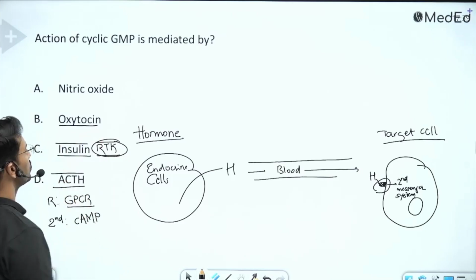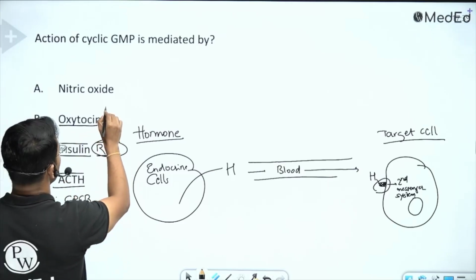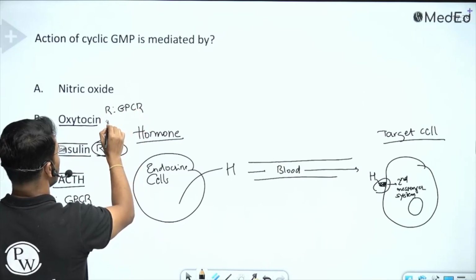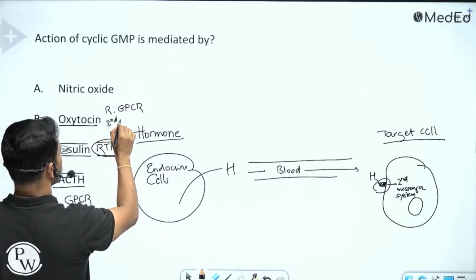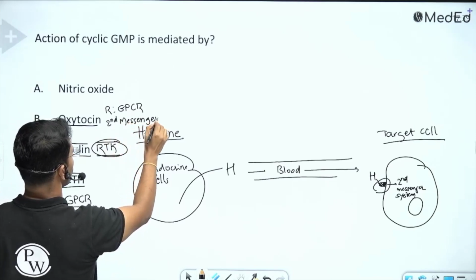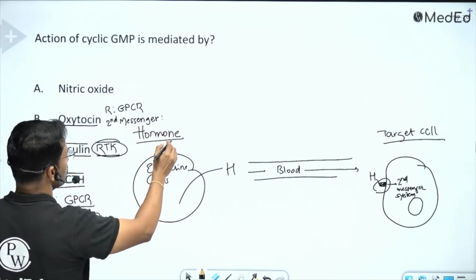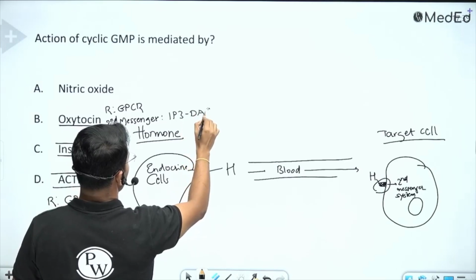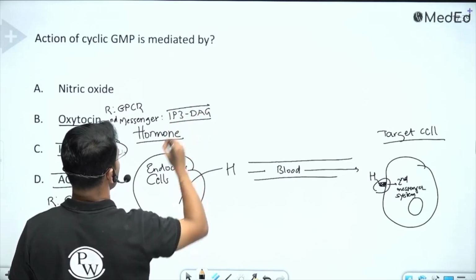Now oxytocin is also coupled to a G protein coupled receptor, and its second messenger system is, can anybody tell me what is the second messenger system of oxytocin? Its second messenger system is the IP3 diacylglycerol pathway, right? IP3 DAG pathway.